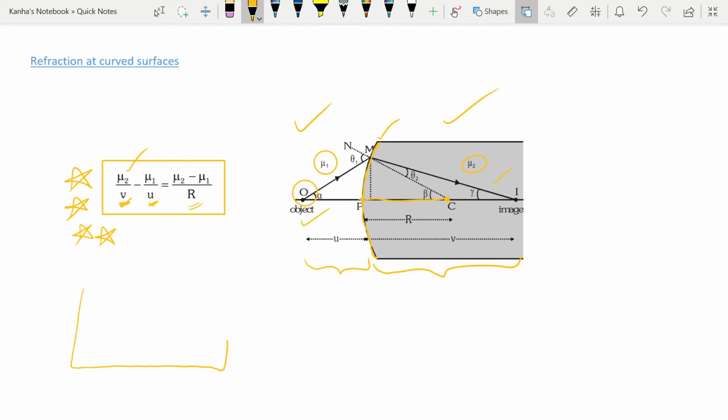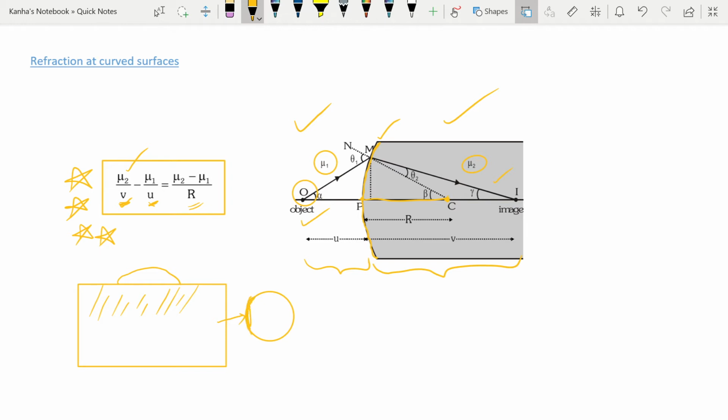But more importantly, if you know this formula, there are several problems in which they give you that oil is kept over water, and you can have a spherical shell. Then they ask, if you throw in light at some point, where will the image be formed after the refractions. There will be two curved surfaces.